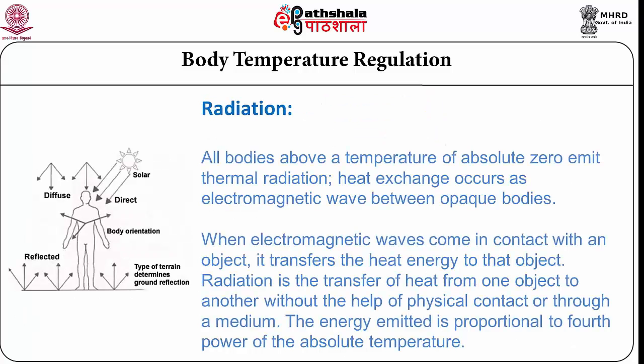Now let us talk about thermal radiation. Heat exchange occurs as electromagnetic waves between two opaque bodies, the human body and some external sources. In the illustration I am showing here, the solar heat comes directly on the human body, it gets diffused, and it also gets reflected from the terrain surface. So the entire thermal radiation falls on the human body.